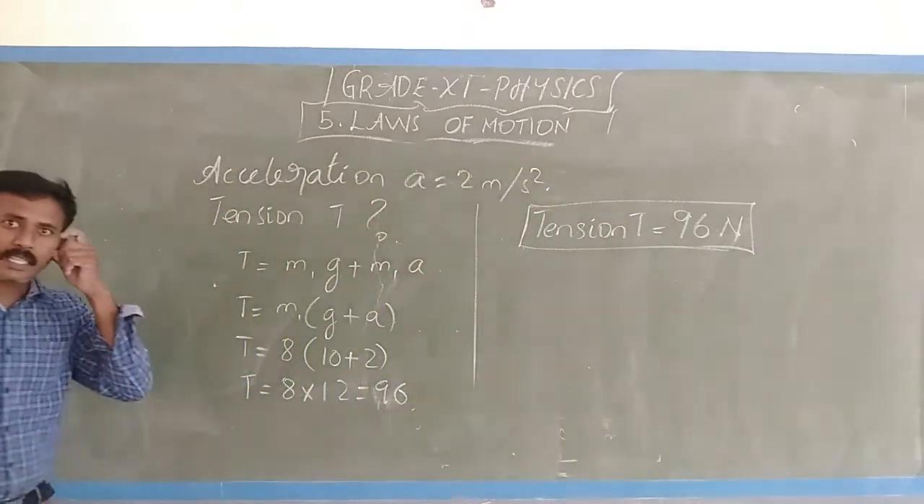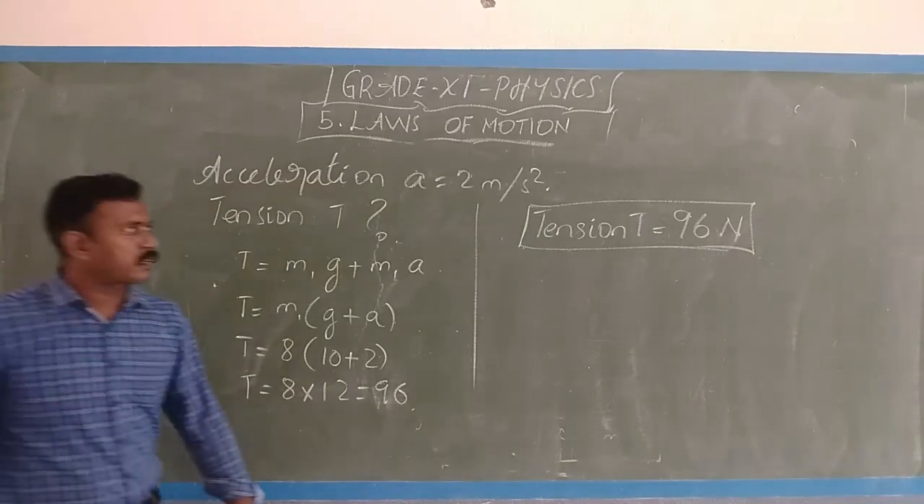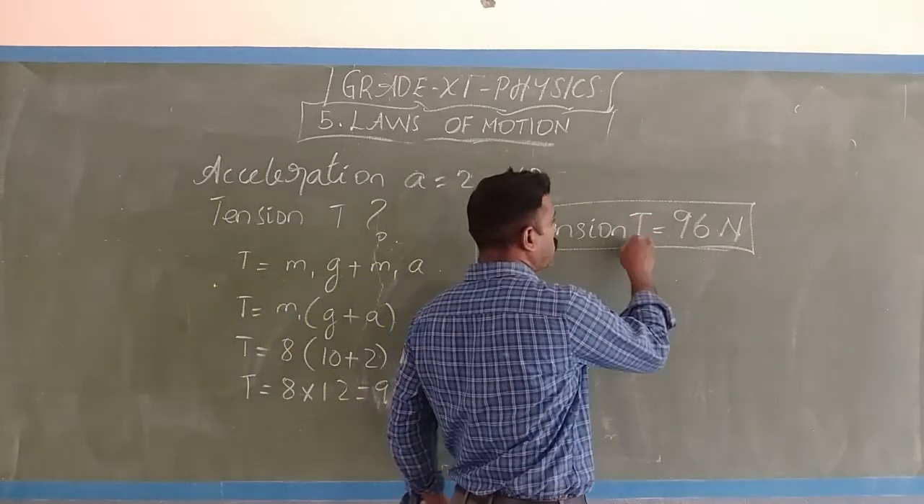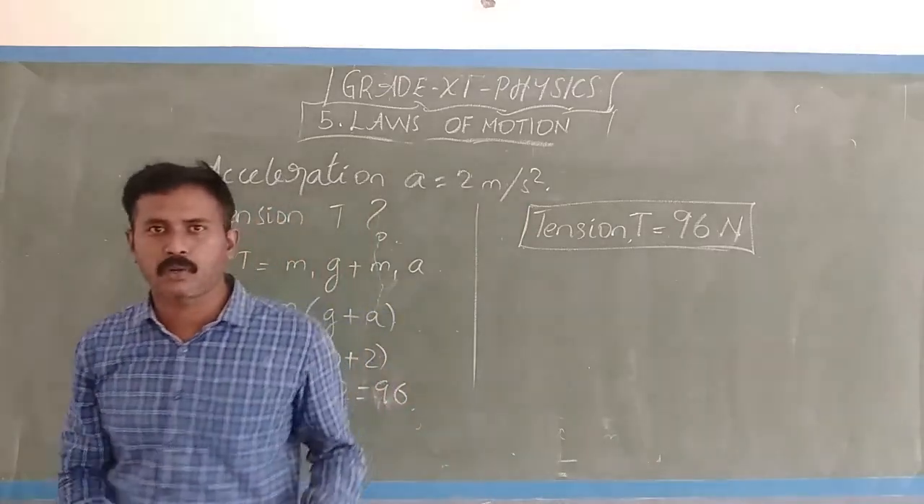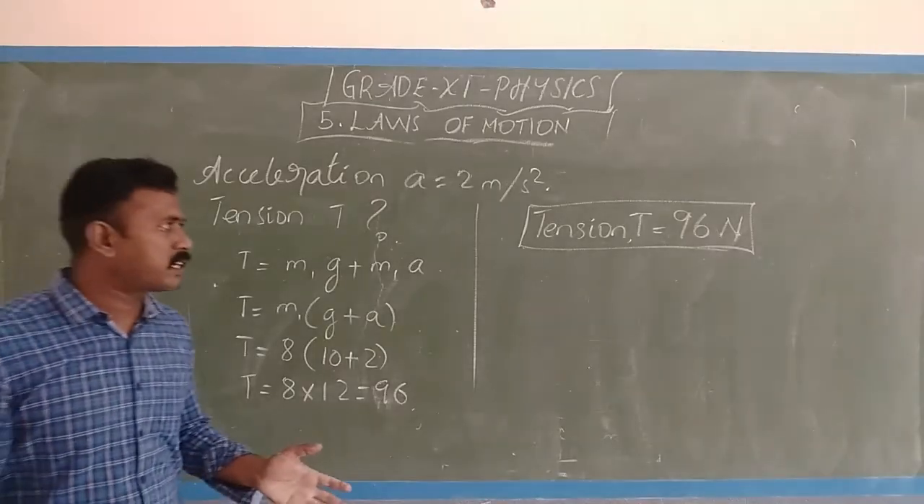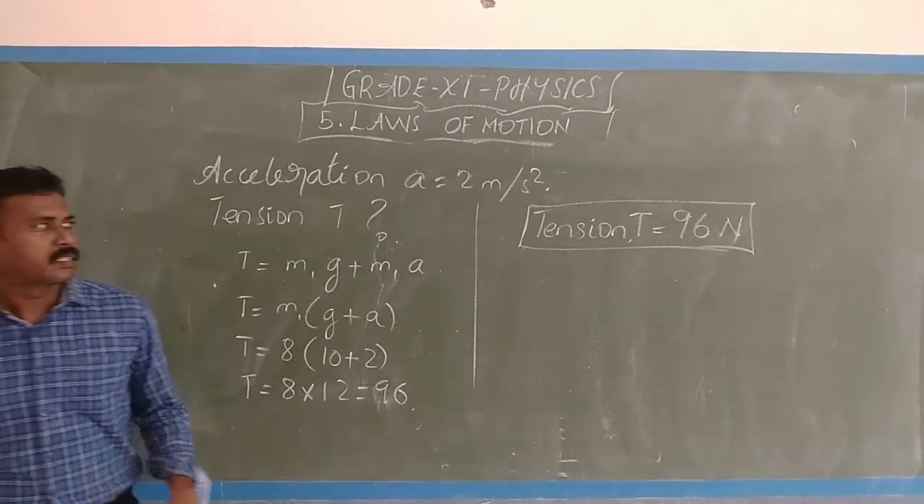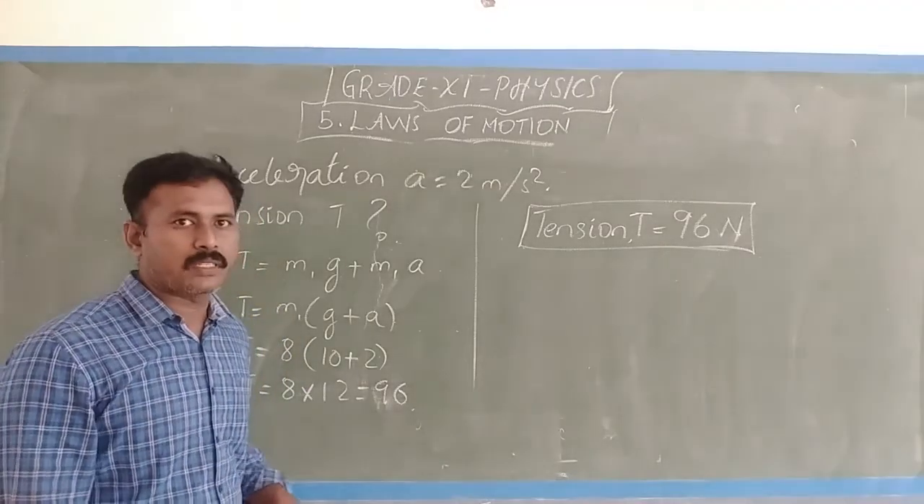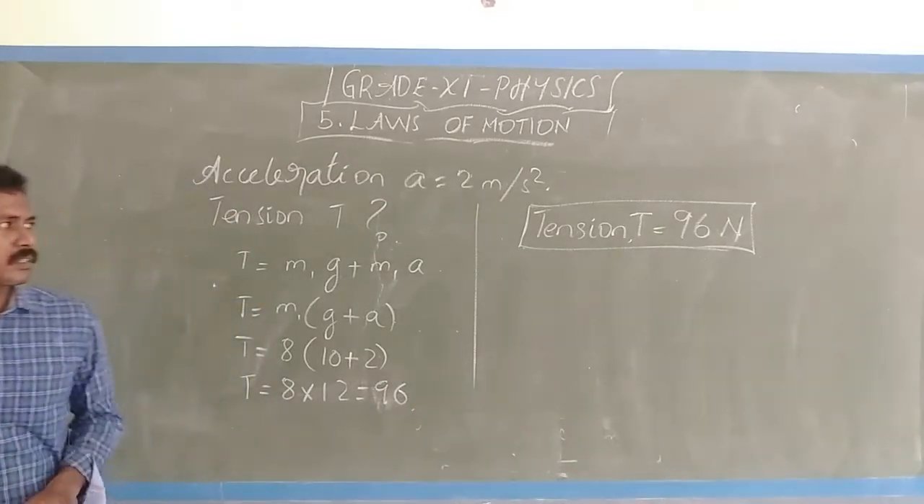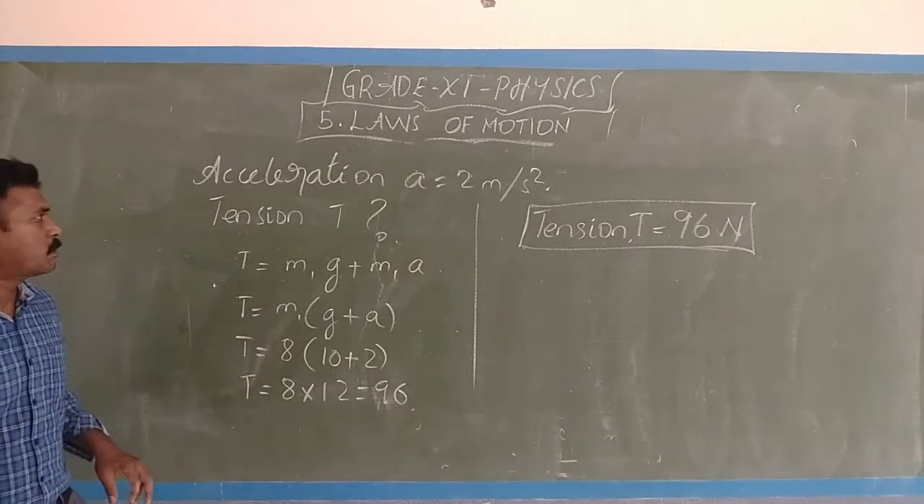So the tension that is always existing when the weights are released. When we release the weights, the tension in the spring is a 96 Newton force. The unit of tension is Newton. This is also a force. So please make a note of this.